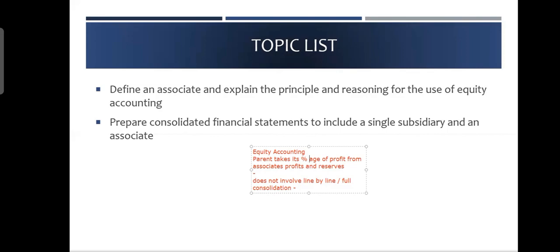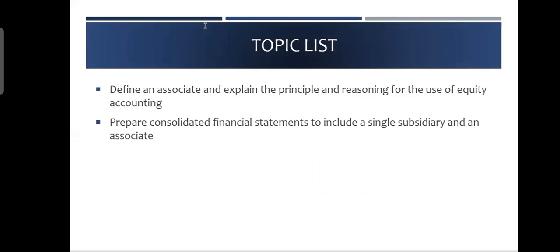What you do is find out the profit of that associate. So Gamma company has made a profit of $100,000. How much do you own? You own only 20%. So from that $100,000, 20% means $20,000. You take that $20,000 and add it into the parent. That's all. You only bring your $20,000 into the investment. That is called equity accounting. Just like the last line of profit, you bring it back to the group. You do not consolidate the financial statements. We just consolidate the profits and the reserves.